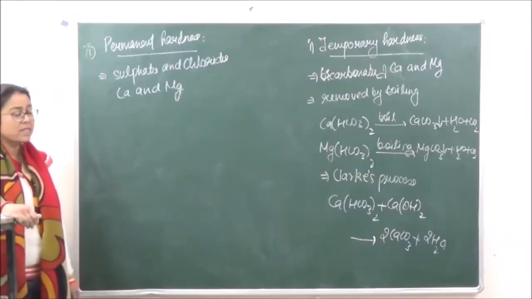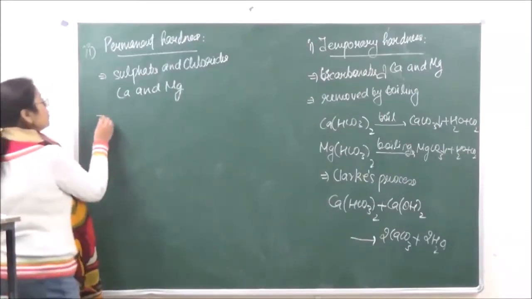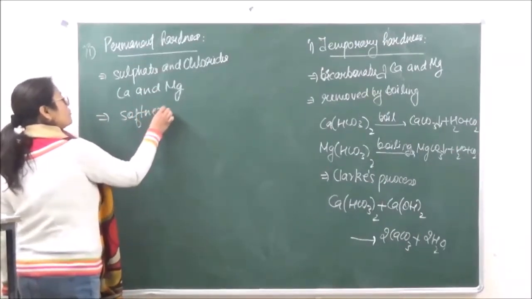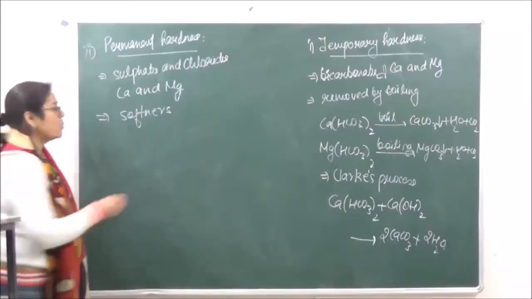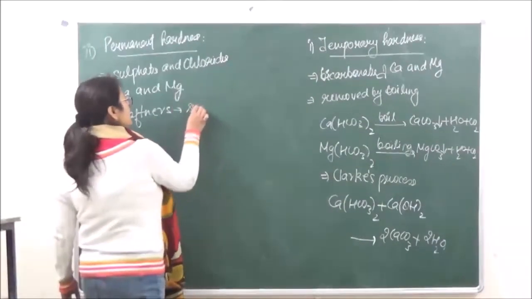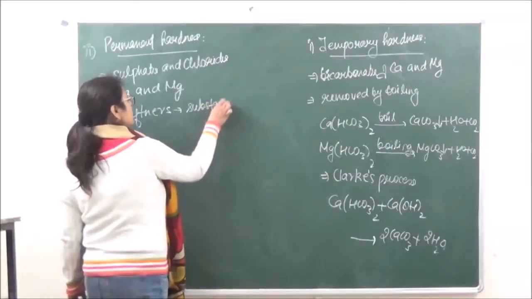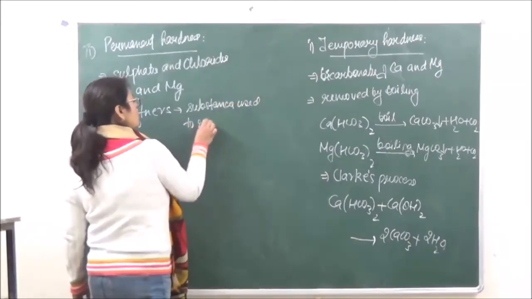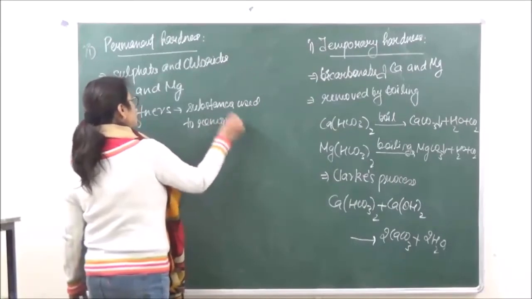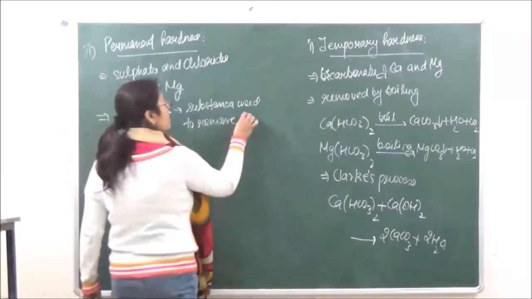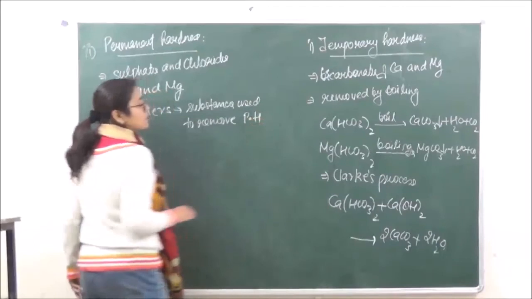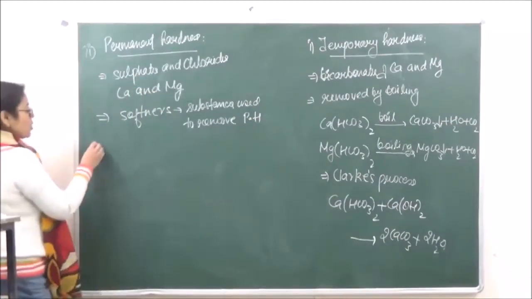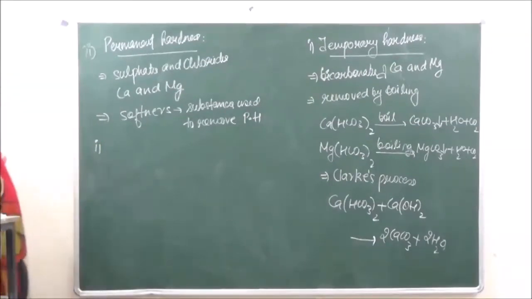Okay? Now the substances which are used to remove permanent hardness are known as water softeners. So what are water softeners? They are substances used to remove permanent hardness. Okay? They are known as water softeners. So let's go on to the types of water softeners which we have.